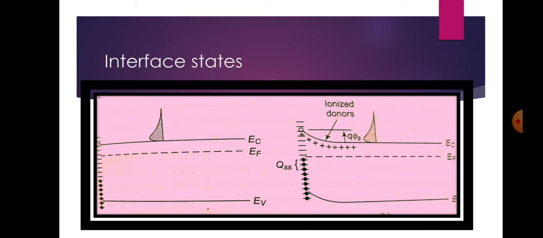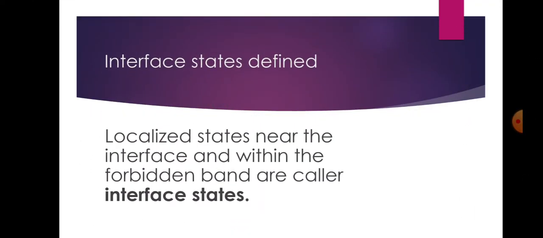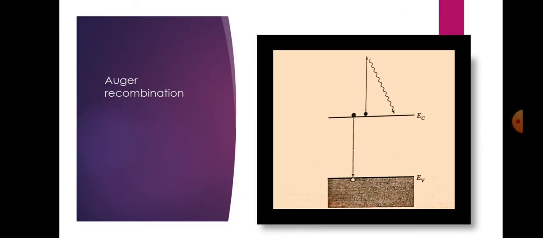Now we discuss what is meant by Auger recombination. The Auger recombination process occurs for the transfer of energy and momentum released by the recombination of an electron hole pair to a third party that can be either an electron or a hole. The example of Auger recombination process is shown in this diagram. A second electron in the conduction band absorbs the energy released by the direct recombination. After the Auger process, the second electron becomes an energetic electron.